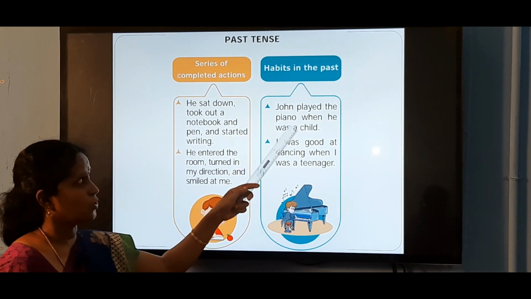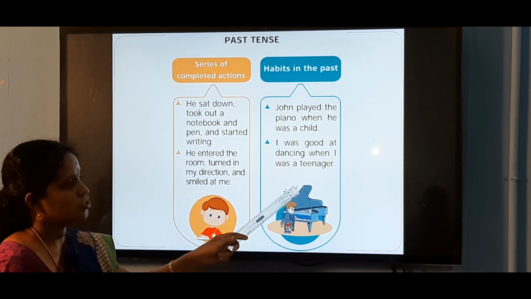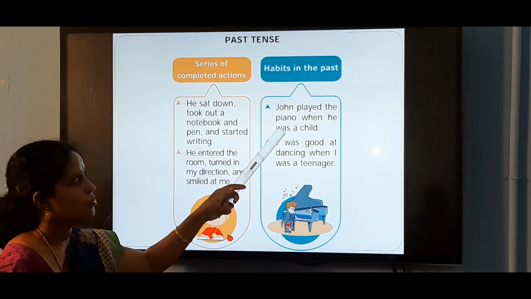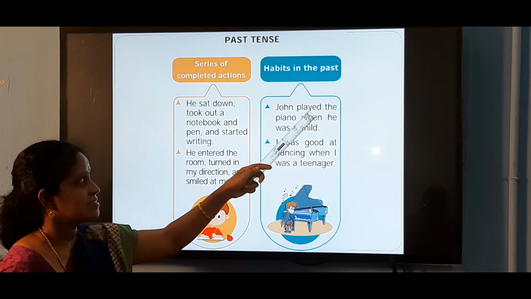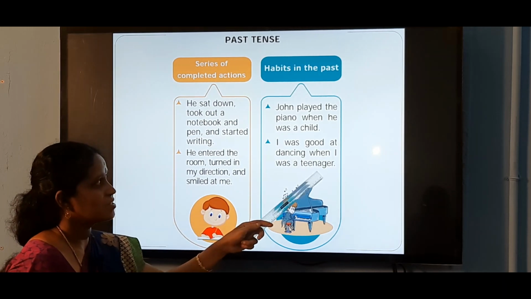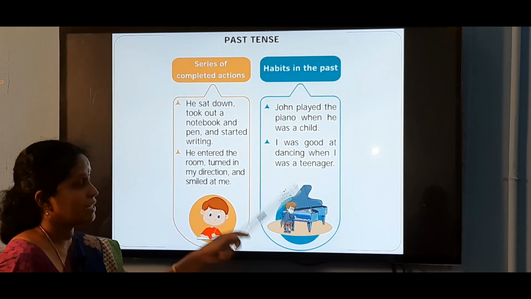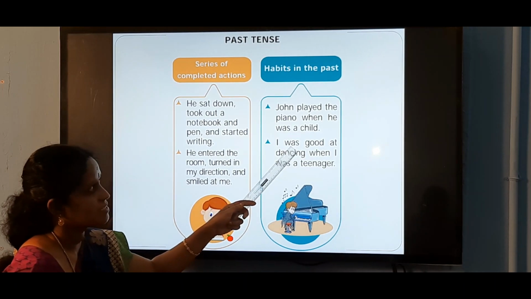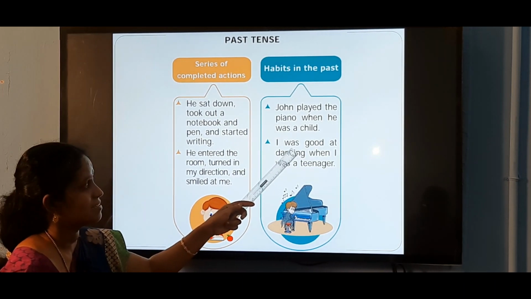John played the piano when he was a child. When John was a child, he used to play piano, not now. So here we use simple past tense, played. I was good at dancing when I was a teenager, not now. Was is the verb used here, it denotes past tense, simple past.